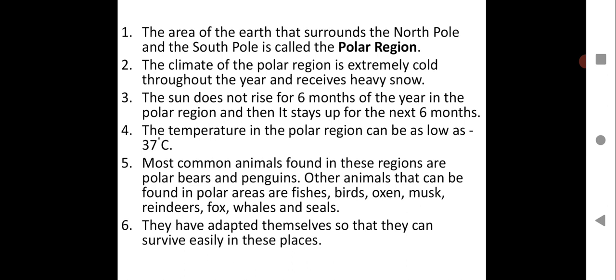So, different type of adaptation for this kind of region where you have extreme cold climate. This is called adaptation, because these are the animals which will be able to survive because they get adapted to such harsh cold climate, and they have adapted themselves so that they can survive easily in these places. You have to write down all these points in your notebook, children, extremely important.